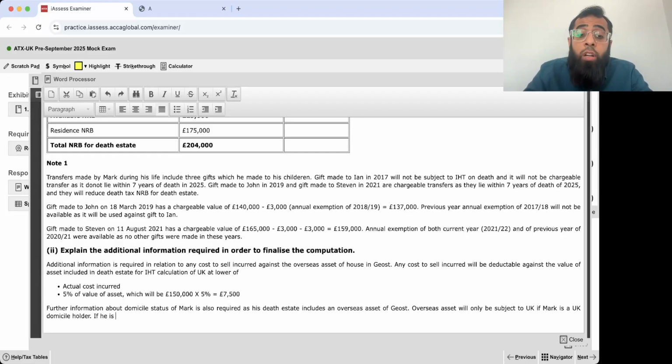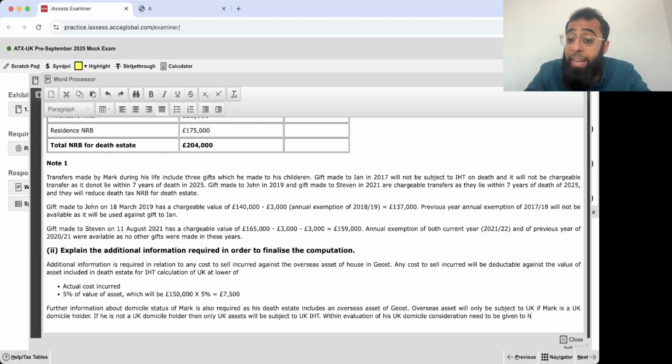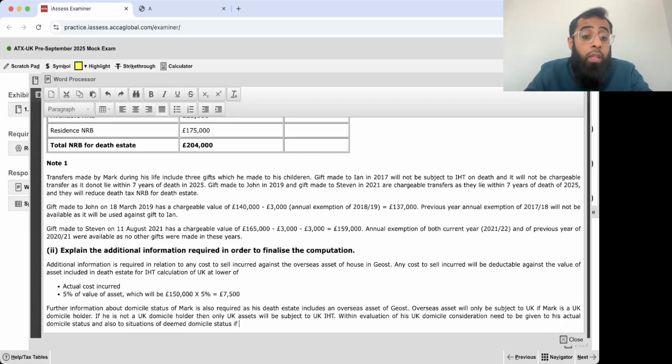Okay, if he is not a UK domicile holder, then only UK assets will be subject to UK IHT. Within evaluation of his UK domicile, consideration needs to be given to his actual domicile status and also to situations of deemed domicile status if he does not hold actual domicile of the UK.